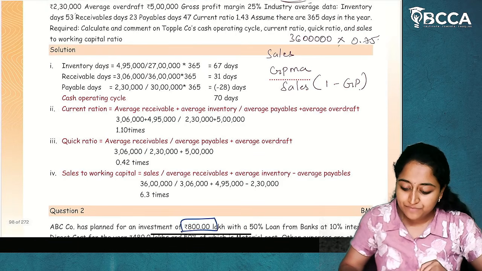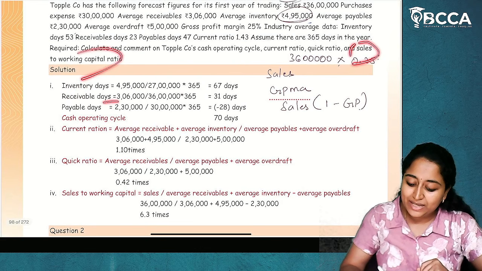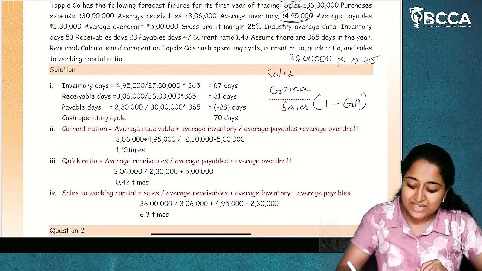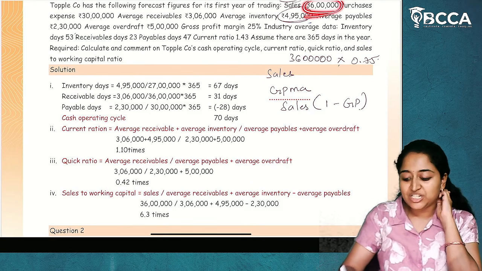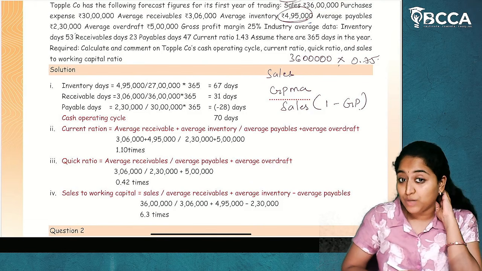I hope it is clear. Now, next is sales to working capital ratio, which means sales divided by average working capital. Now, what is sales given in the question? 36 lakhs. Now, what is working capital?